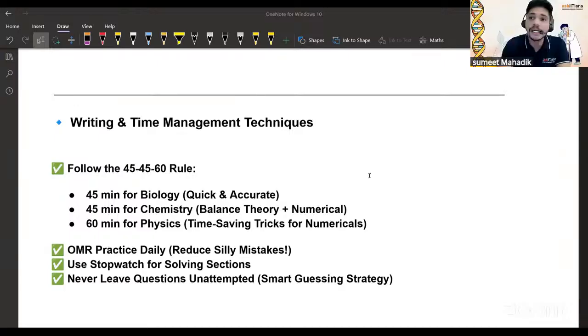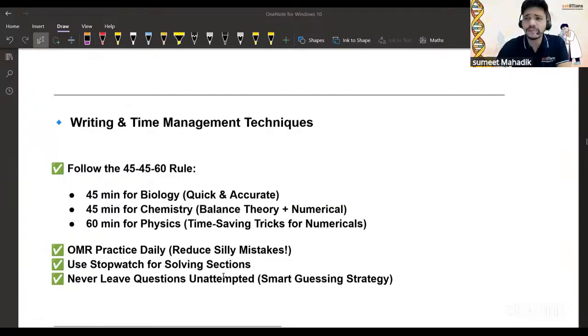So for that purpose, we need to understand this thing, right? Are you getting my point? So we have to understand these things very clearly. Then never leave questions unattempted. Smart guessing strategy. This point, never leave the question unattempted.